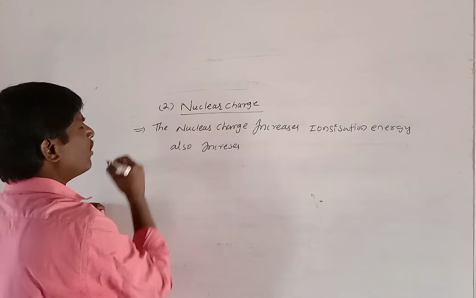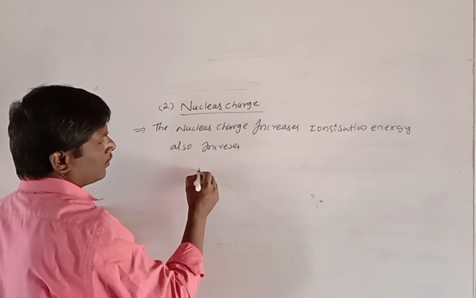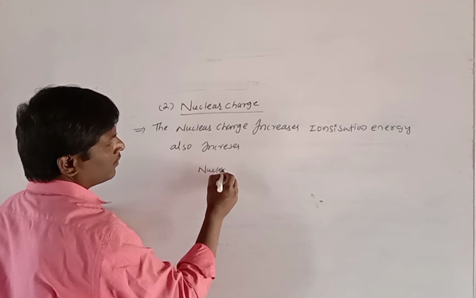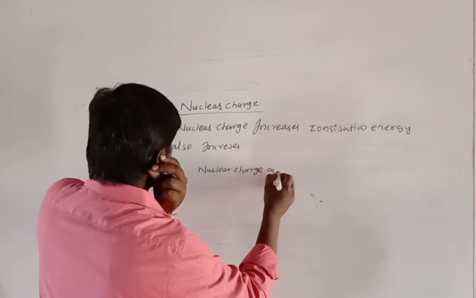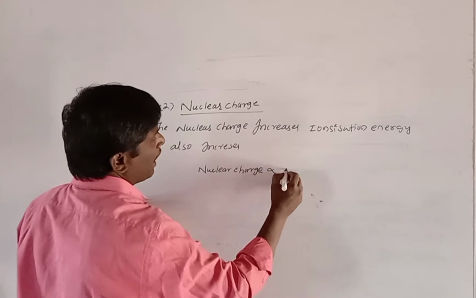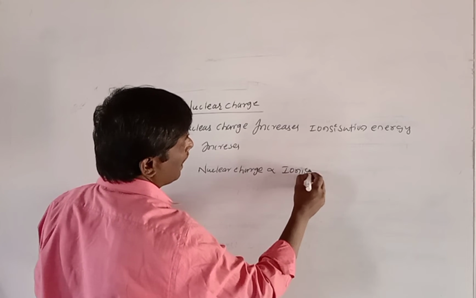Nuclear charge is directly proportional to ionization energy.